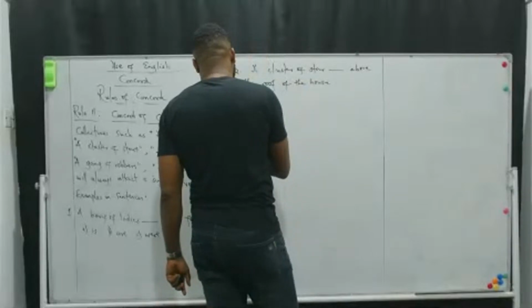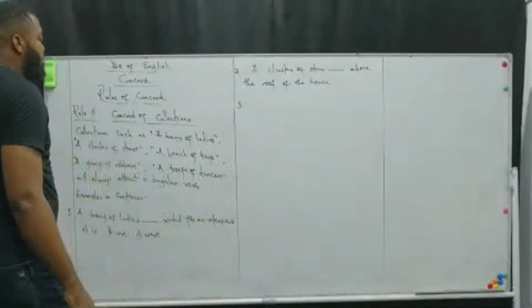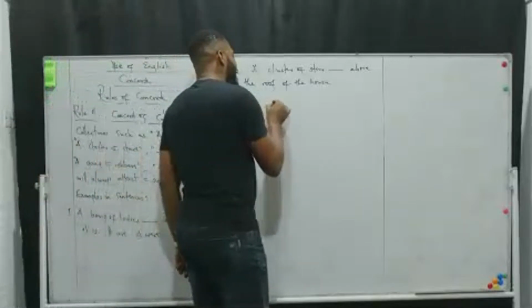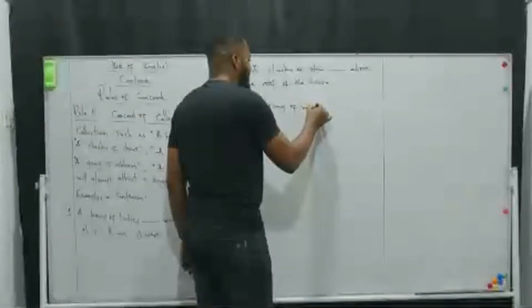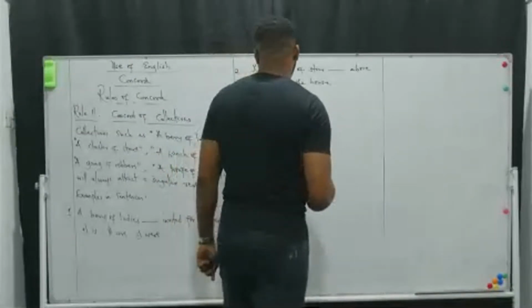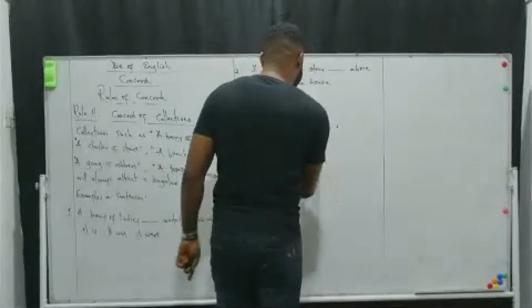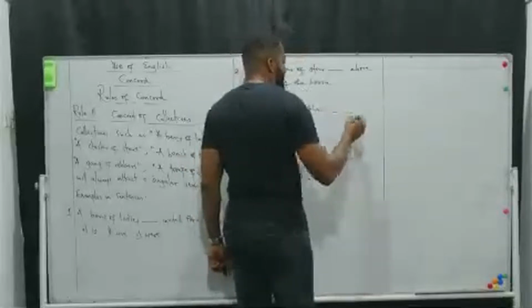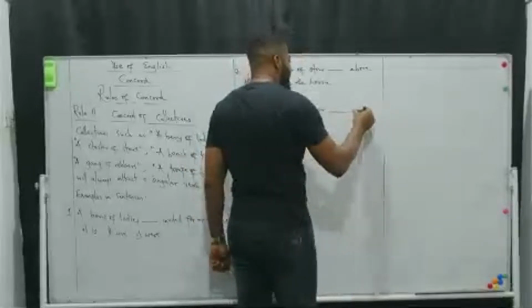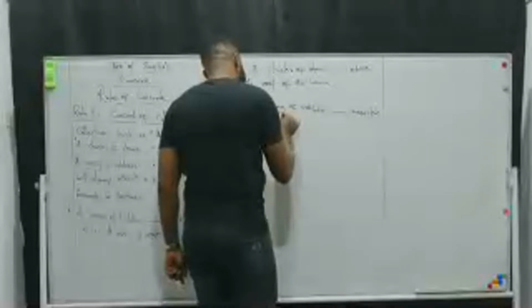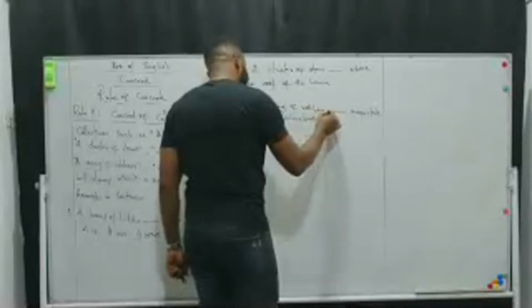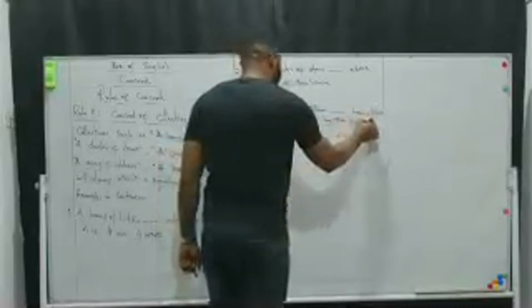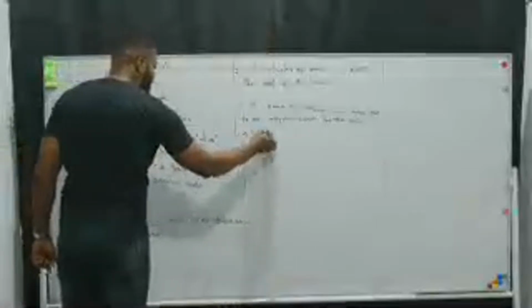Three: a gang of robbers dash expected to be apprehended by the police. So option letter A is B.